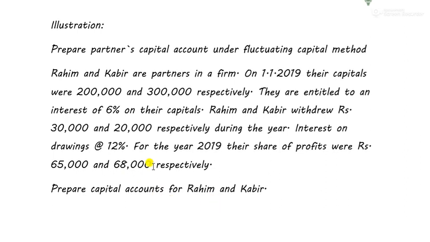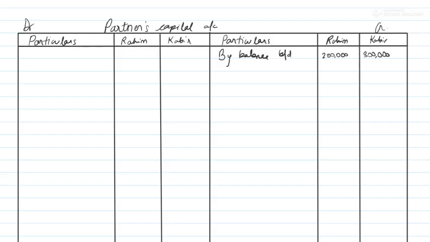So if I have to do this problem step by step, how will I do it? First of all, I'll record on the credit side by balance b/d 2 lakh and 3 lakh. So I make a format of partners' capital account like this, and the first step I record is the capital at the beginning by balance b/d. Now the next step is interest on capital. The next step should always be interest on capital because it makes it easier for you to see what to do next.